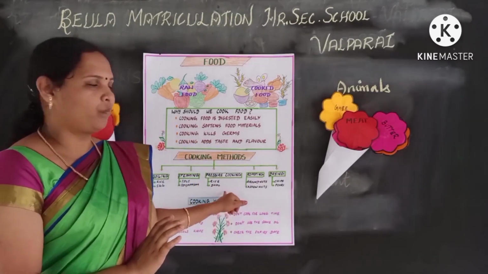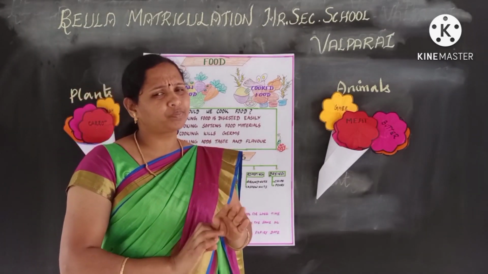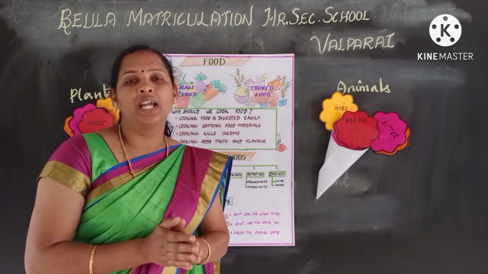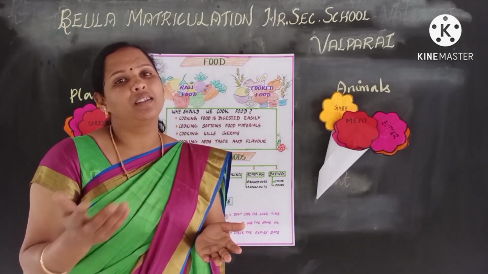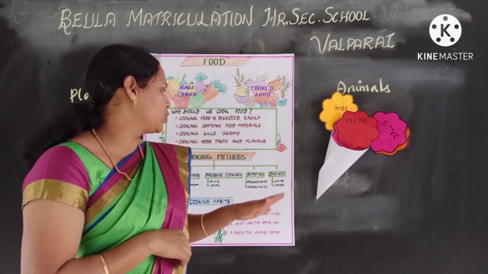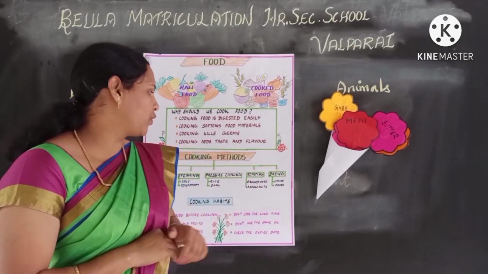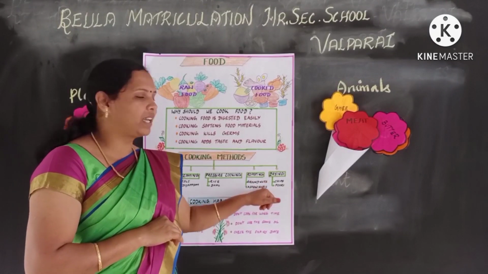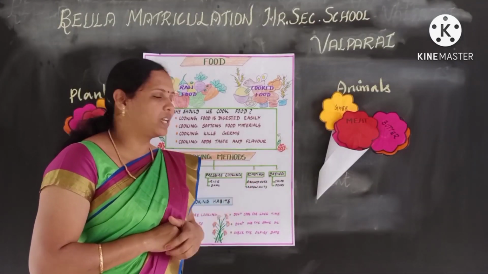Rice, dal. Okay, fourth one is roasting. It is the method of cooking food in an open pan or a tawa, without using any lid. So that is roasting. What are the examples of roasting? Groundnut and cashew nuts.